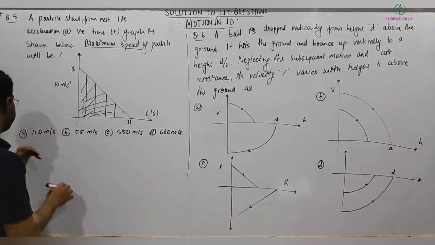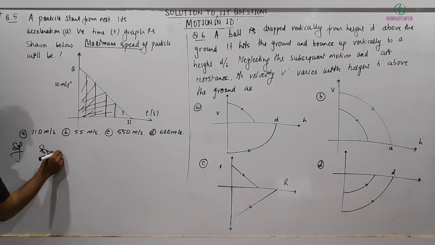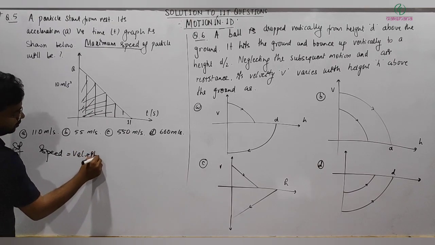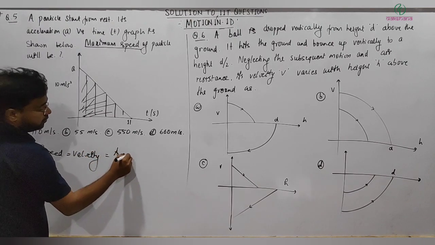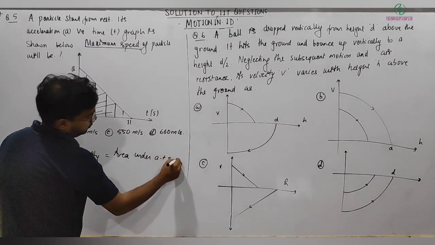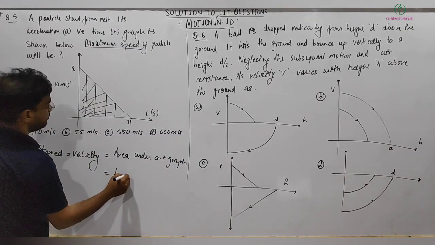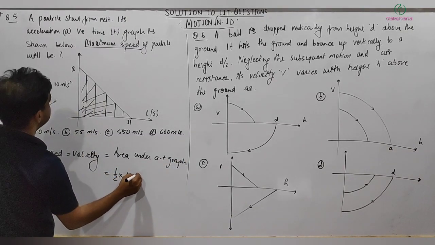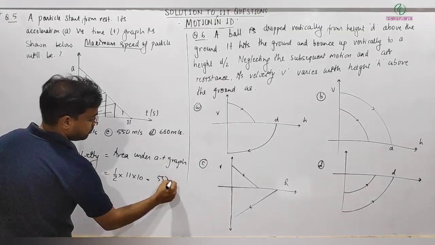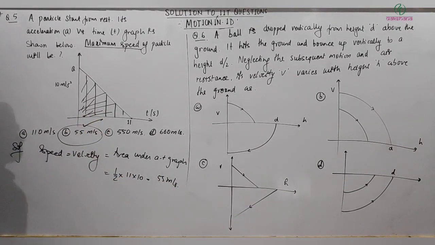With that we can easily get the answer. Speed, or here velocity, will be equal to the area under the AT graph, and this can be calculated easily. Half base into height 10 comes out to be 55 meter per second. So the answer is 55 meter per second.